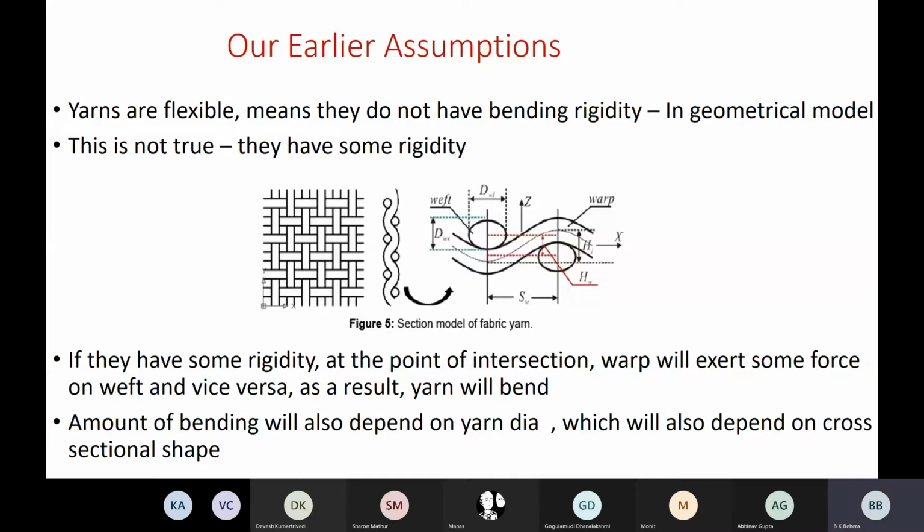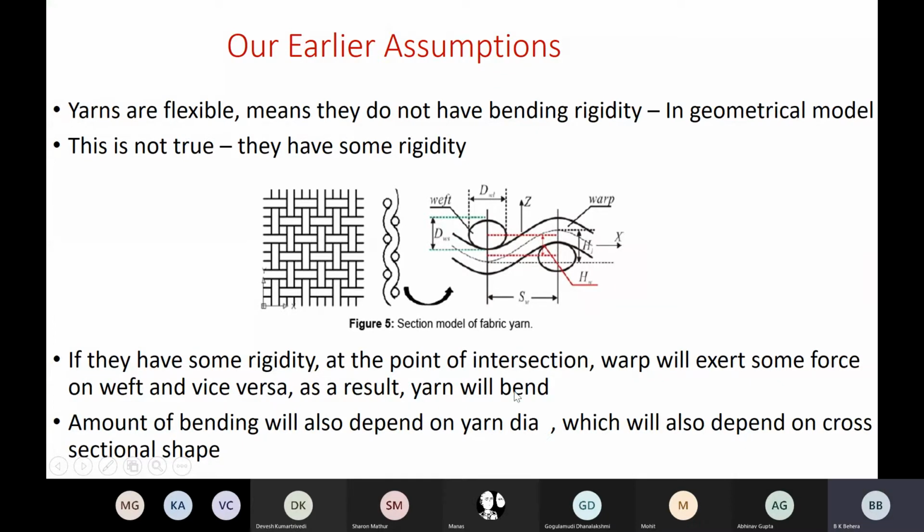means when we are weaving, a warp is interlacing with weft. So we call it a point of intersection or crossover point. As you see here, this is a point of intersection. This is a point of intersection. So if the yarn has certain rigidity at the point of intersection, warp will exert some force on weft and vice versa.